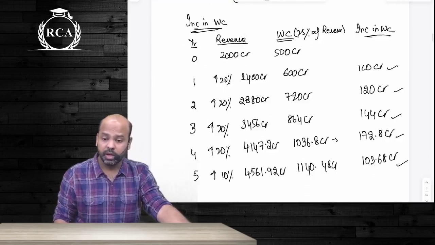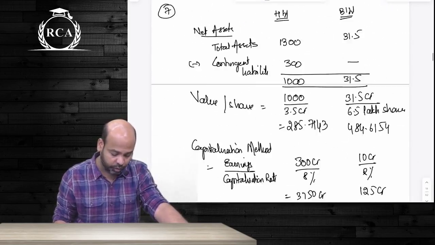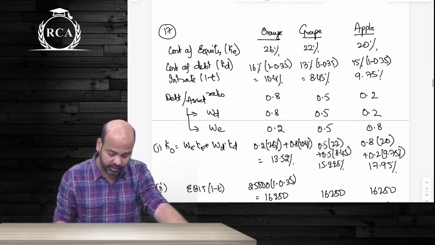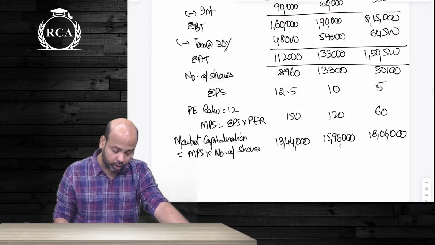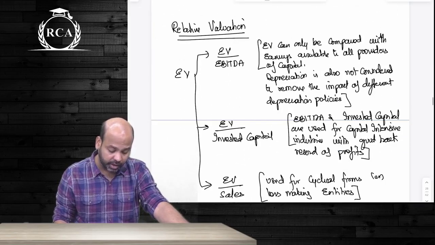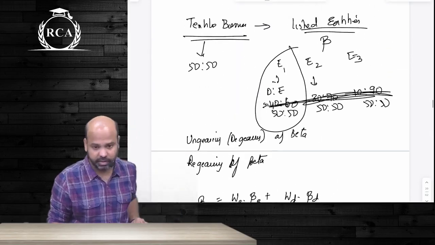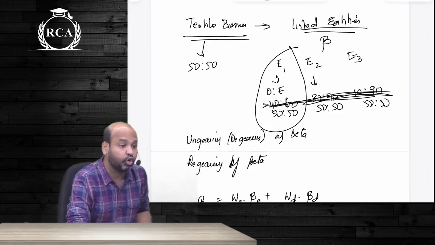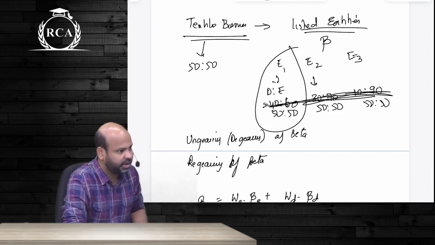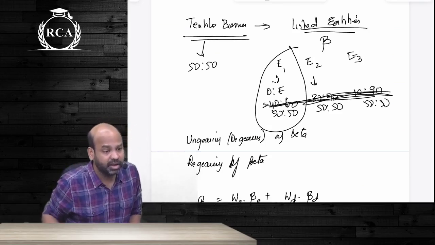So if at all you were to arrive at the value of an unlisted entity, or if you were to arrive at the value of a new business that you are entering into as such guys, then you may not have beta factor readily available guys. Beta factor can be easily arrived at as such guys for listed entities, but if it's an unlisted entity guys, you will not know beta factor.